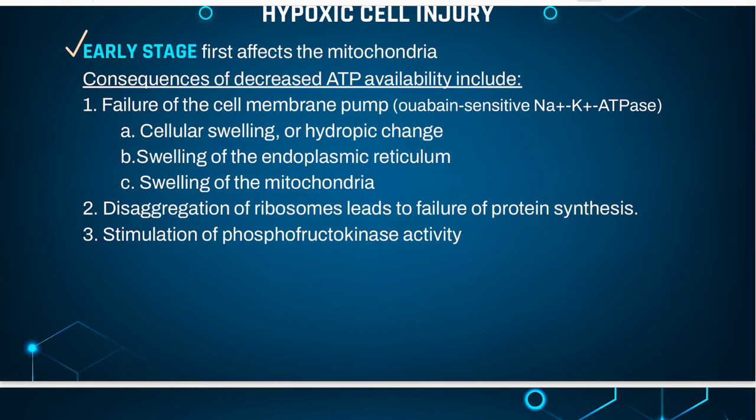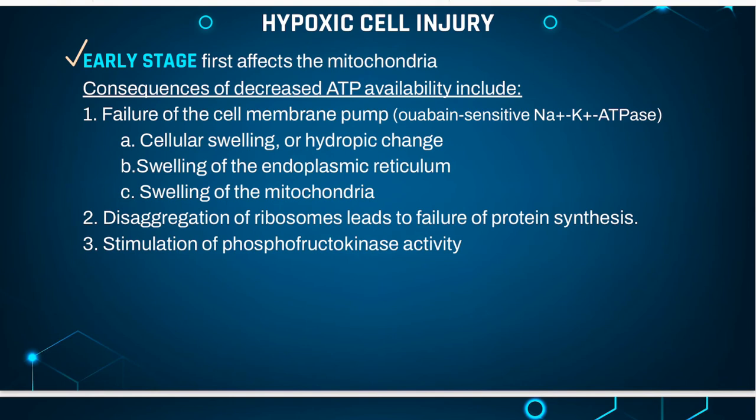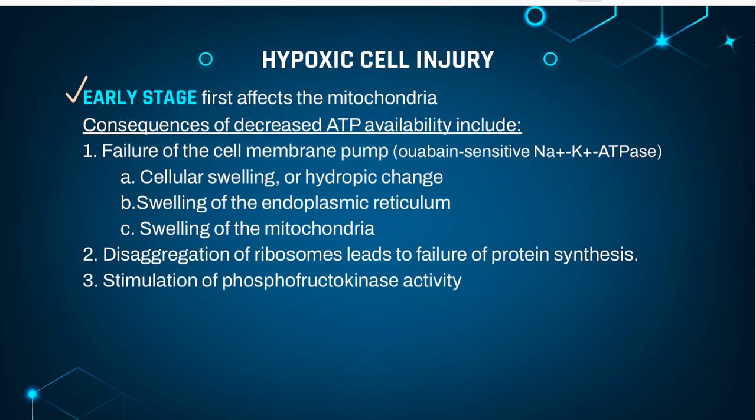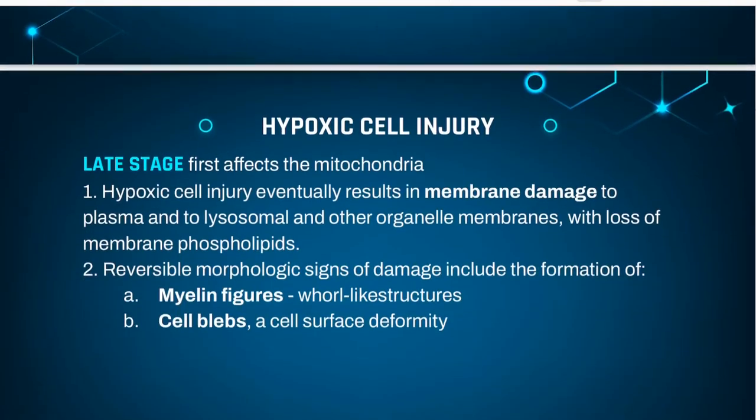Disaggregation of ribosomes leads to failure of protein synthesis. Ribosomal disaggregation is also promoted by membrane damage. Stimulation of phosphofructokinase activity results in increased glycolysis, accumulation of lactate and decreased intracellular pH. Acidification causes reversible clumping of nuclear chromatin.